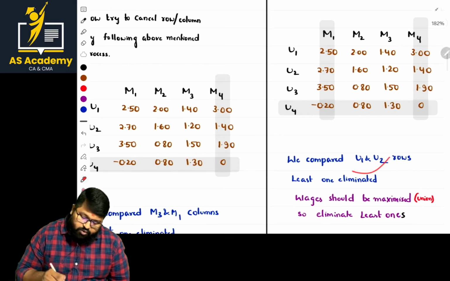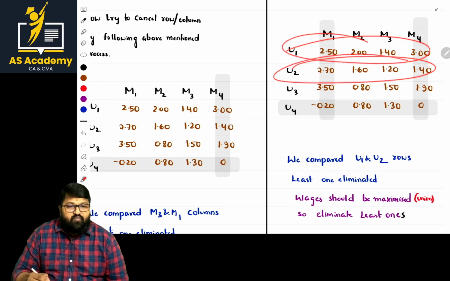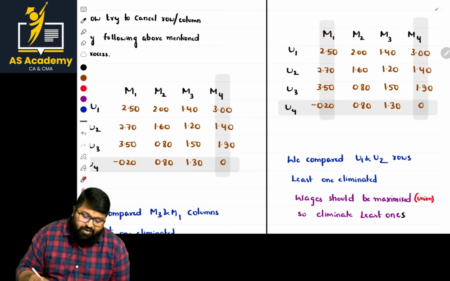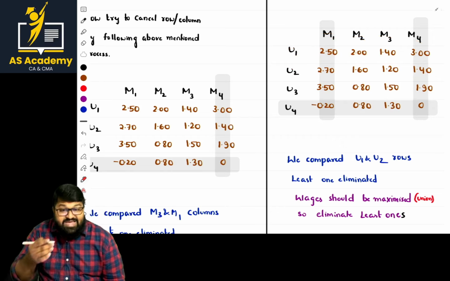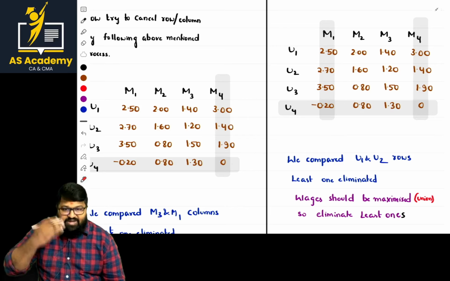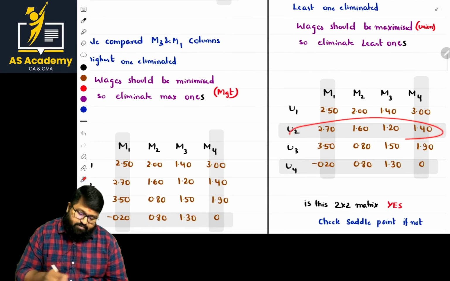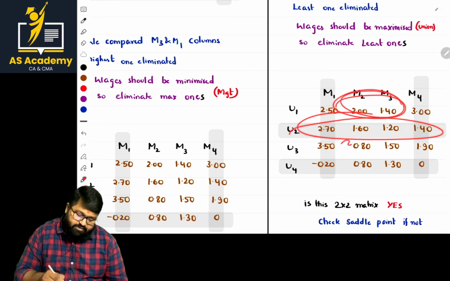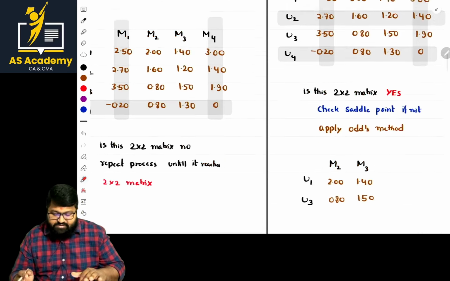Now you are going with U1 and U2 comparison. When you are going with U1 and U2 comparison, what is to be eliminated? They eliminate the least one, because labor wants to get more pay. When there is some sort of least pay, that is eliminated. So this is eliminated. Finally, we got a 2 by 2 matrix. You need to mention this properly and separately as a matrix.